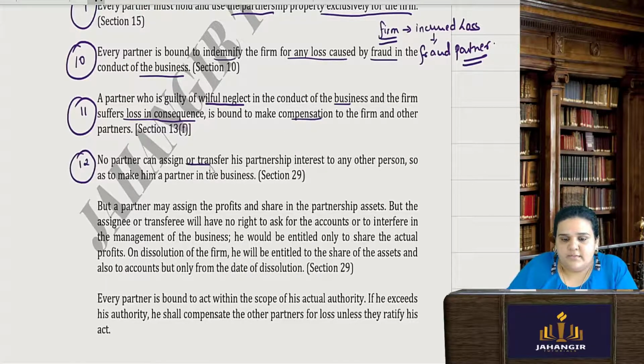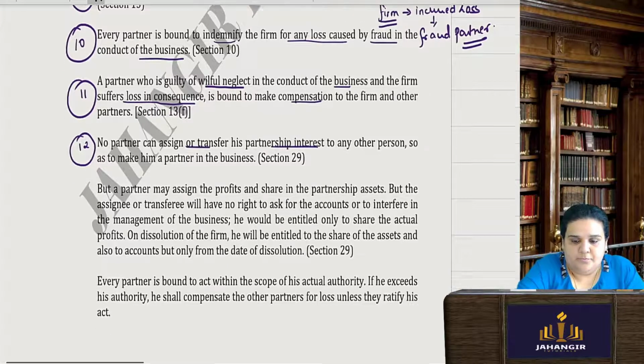No partner can assign or transfer his partnership interest to any other person. Okay, so if I am a partner in a firm, I cannot transfer my interest to, say, my daughter or someone else or my son. No, there is no transfer or assignment which can take place in partnership.